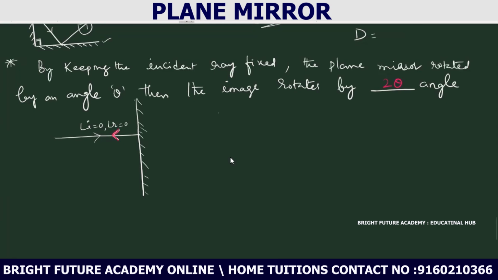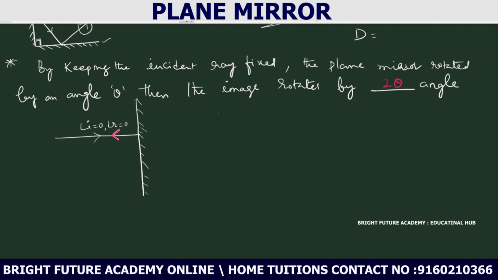Next, we are not changing the incident ray, but we are rotating the mirror. The mirror is rotated by some angle theta. See here, I am representing the angle. First it was here, and we bend it to this side, but without disturbing the incident ray. We are not changing the incident ray. That light ray is fixed. So the plane mirror is rotated by an angle theta. Then what happens to the normal? Where is the normal in the initial diagram? The incident ray and the normal are both along the same line, right?